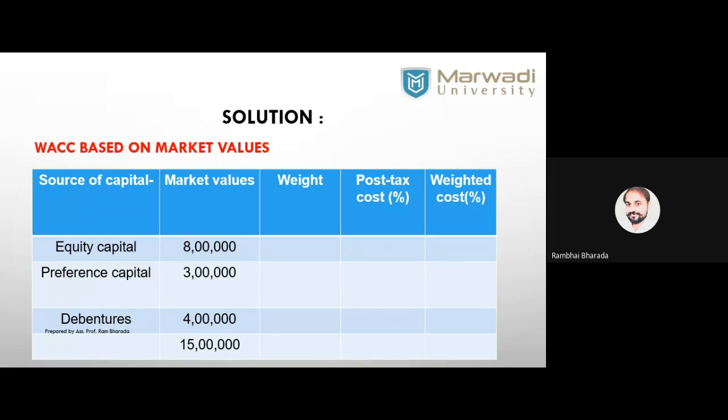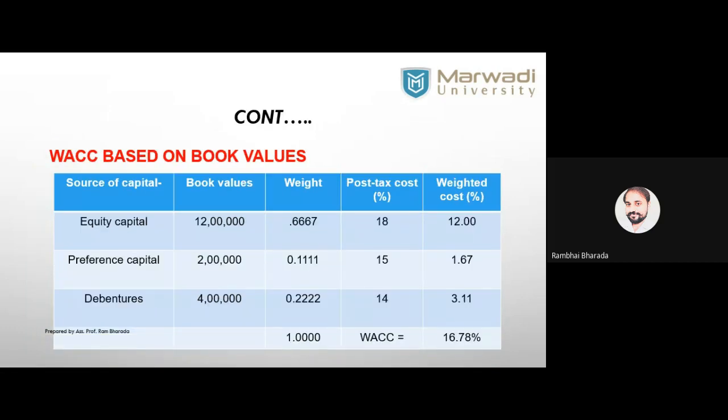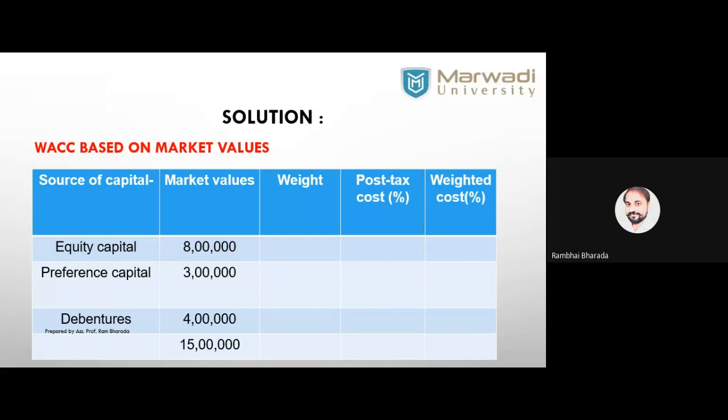How do we calculate the weight? Total amount of capital: each capital upon total capital. So 8 lakh for equity, so 8 lakh upon 15 lakh. How many?